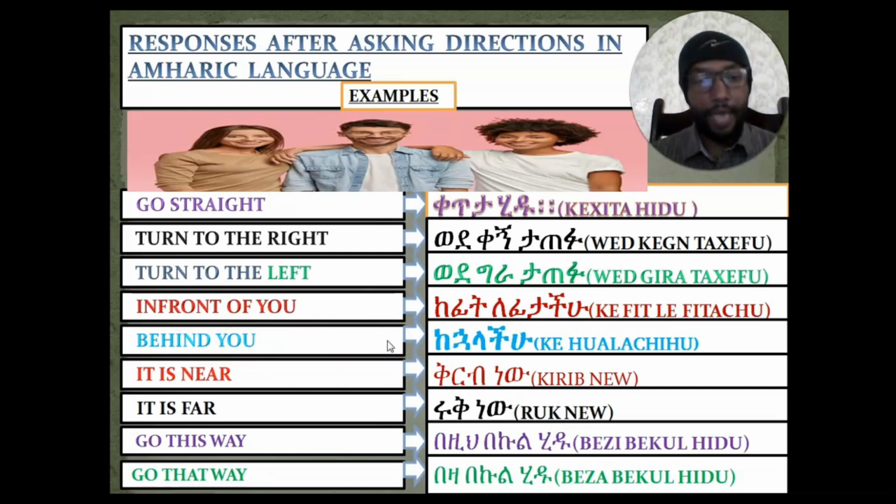And if you want to say behind you to two or more than two persons in Amharic language, in order to say behind you, we'll say to them what? ከኋላችሁ. Okay? ከኋላችሁ.